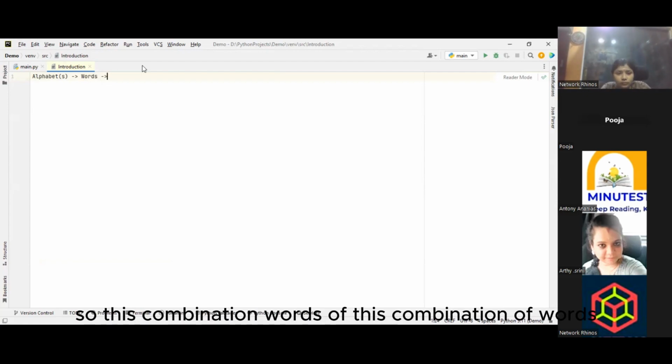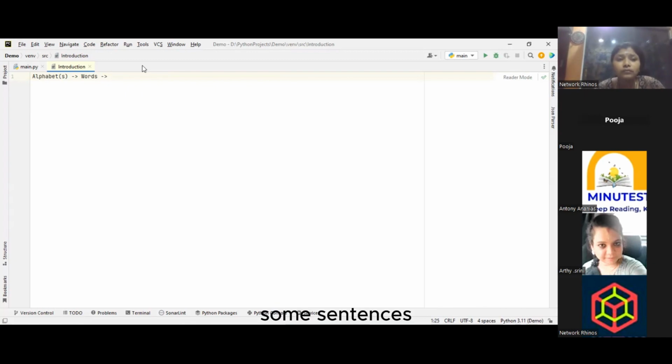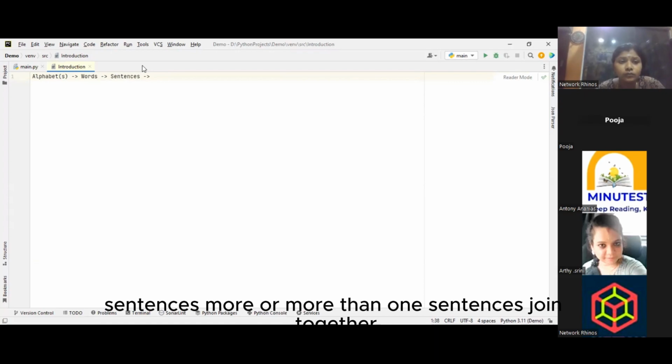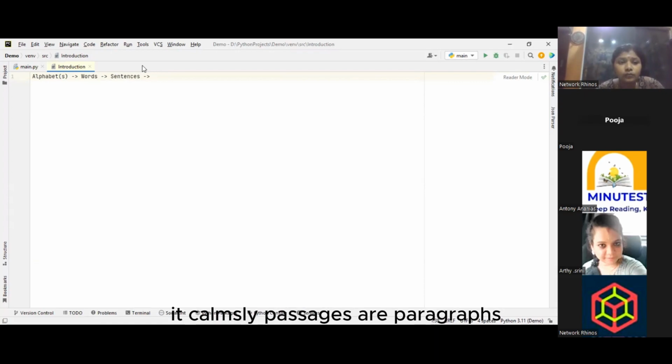This combination of words creates sentences. The sentences might be different kinds: exclamatory, question sentence, normal sentence, a lot of different types. Again, more than one sentence joined together forms passages or paragraphs, we say, right?